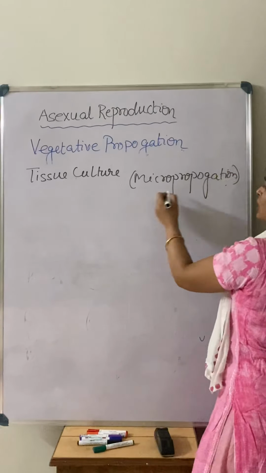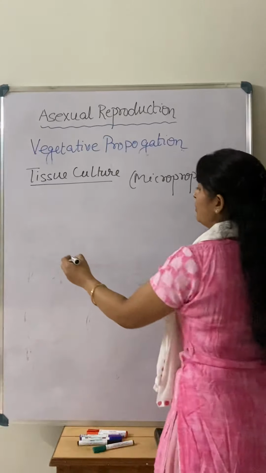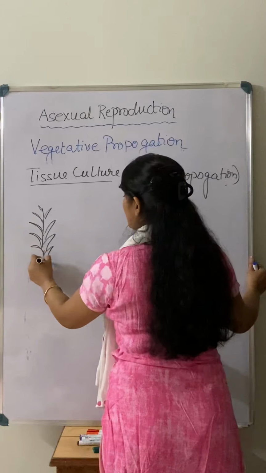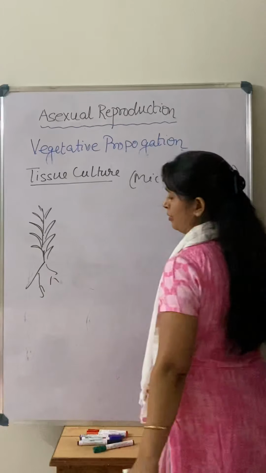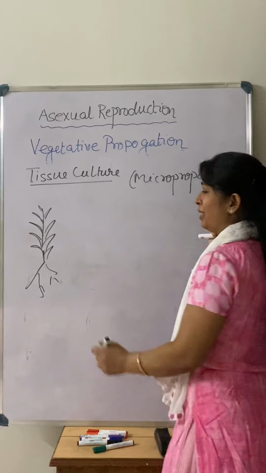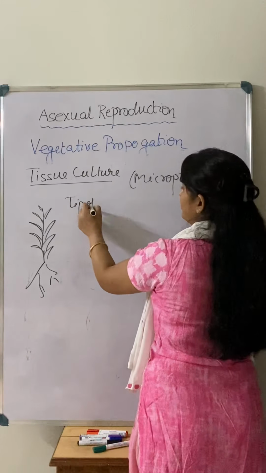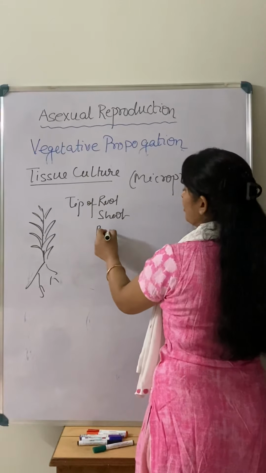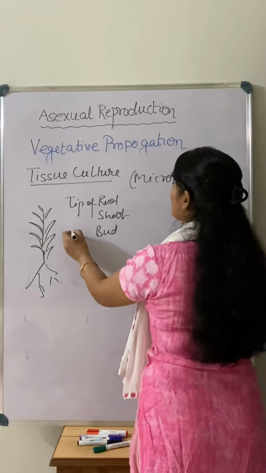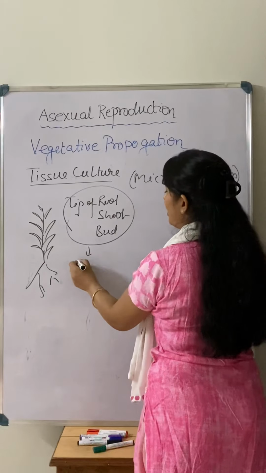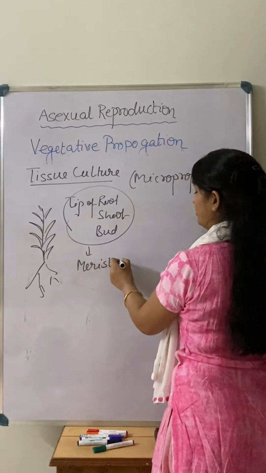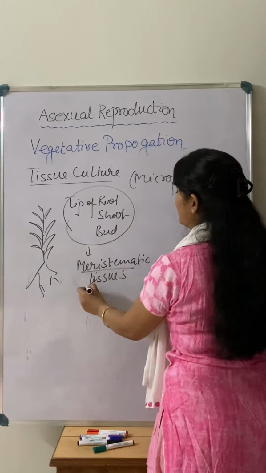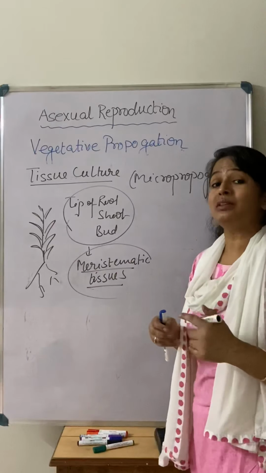So what is tissue culture? In tissue culture, if this is a plant, so if from the growing part of the plant body, what is the meaning of the growing part of the plant body? It means the tip of the root, tip of the shoot, or a bud. That is the growing part. If we talk about the growing part of the plant body, we are talking about the meristematic tissues. Meristematic tissues are in the dividing stage.